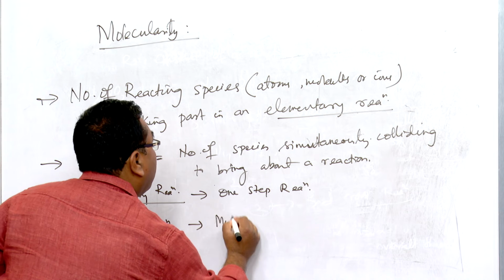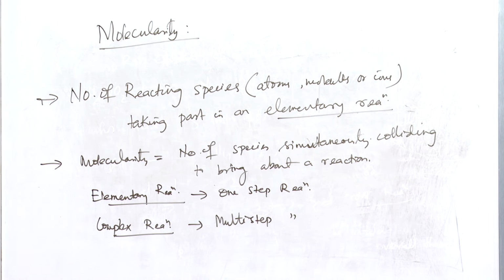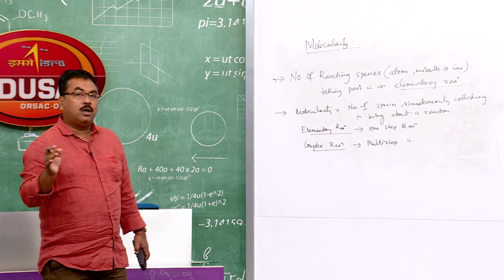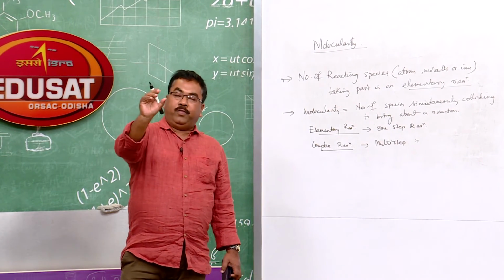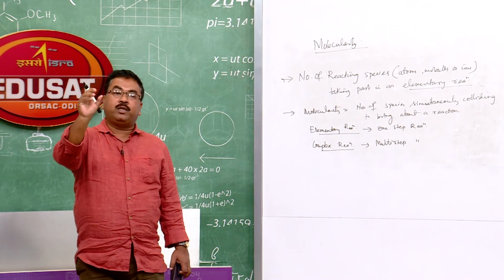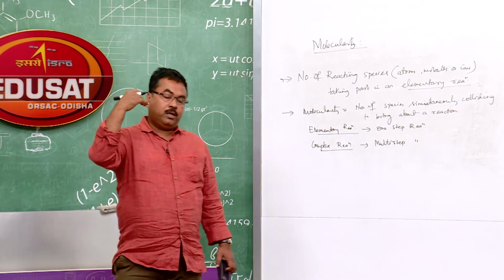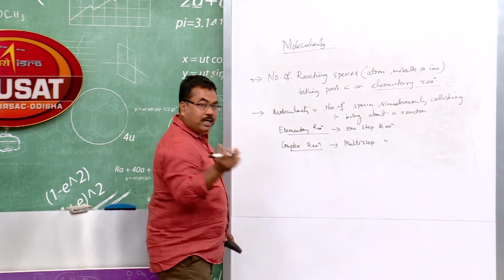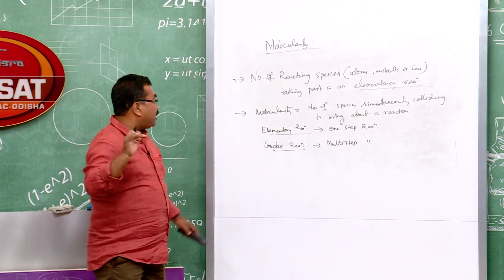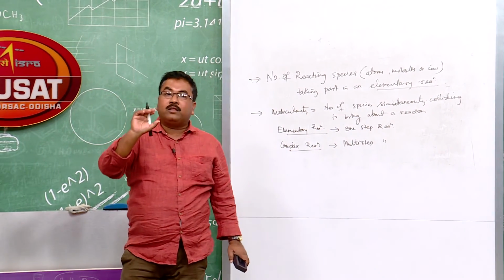It is a multi-step reaction. That means the reaction takes more than one step, two or more steps, for its completion. Already you have come across this in organic chemistry. While dealing with SN1 reactions, the dissociation of the substrate, a tertiary alkyl halide, into a carbocation is a slow step, and the combination of the carbocation with a nucleophile giving rise to the product is a fast reaction. So that is a complex reaction. In this reaction you will find there is a slow step and another, faster step.